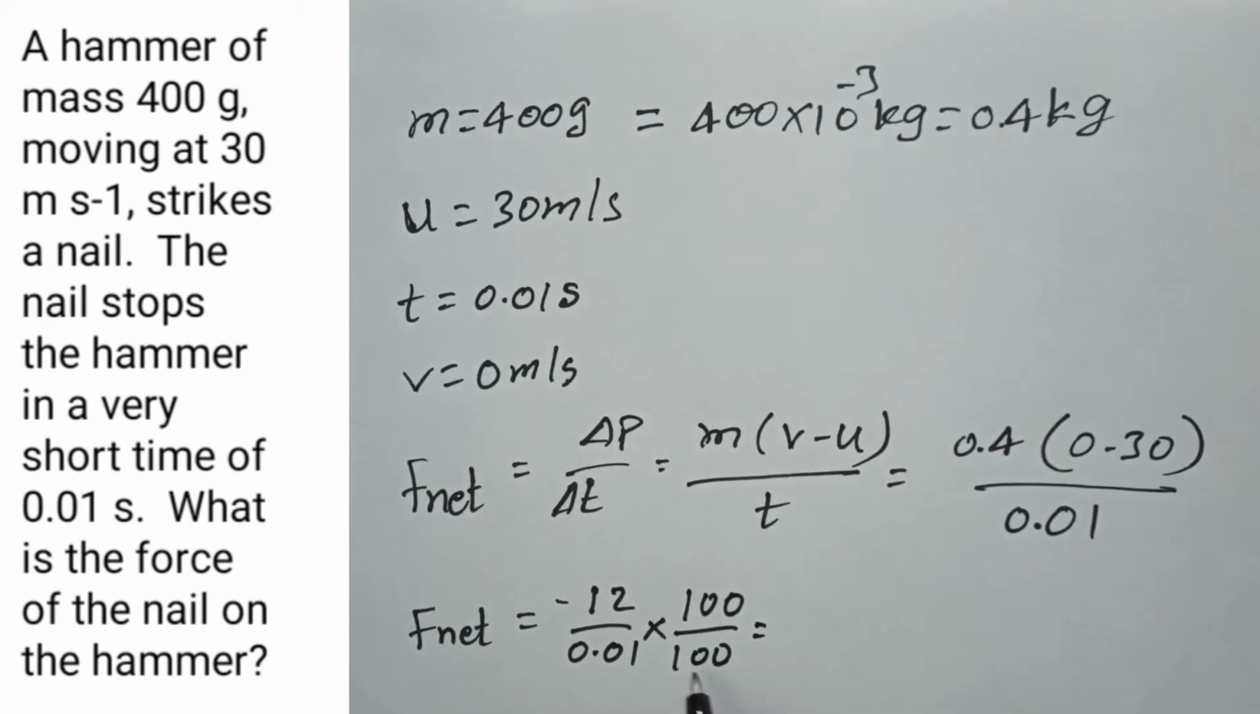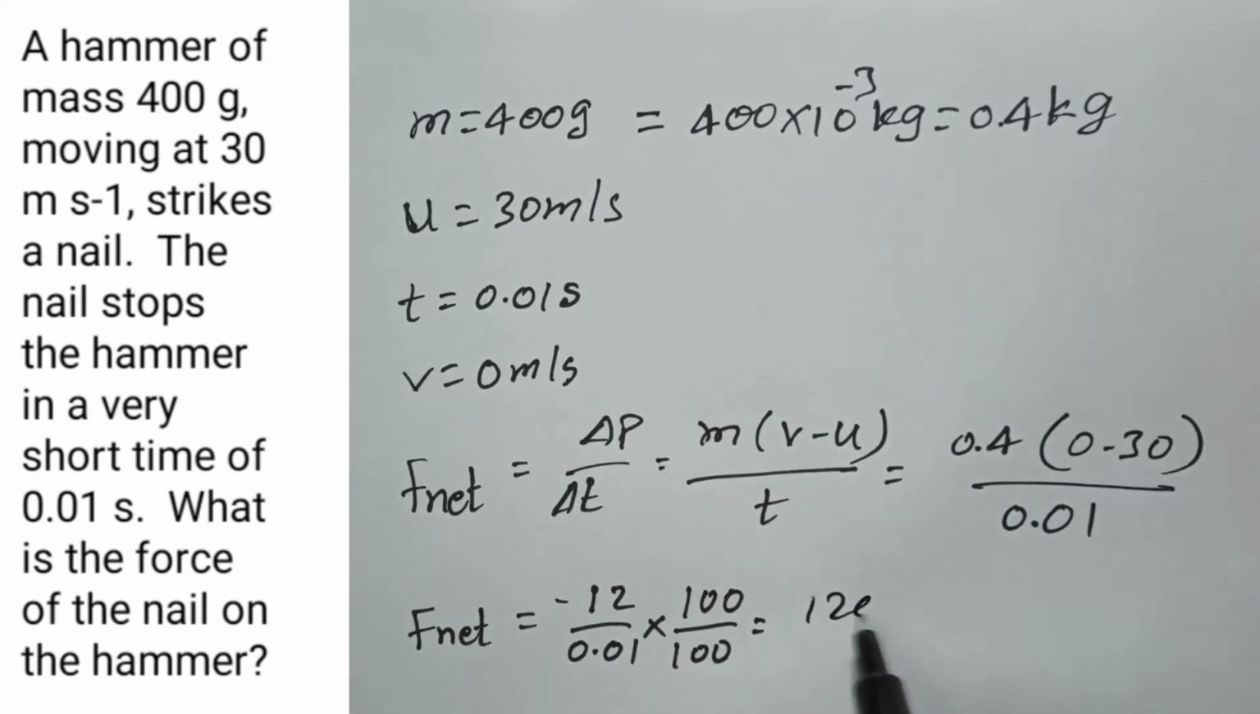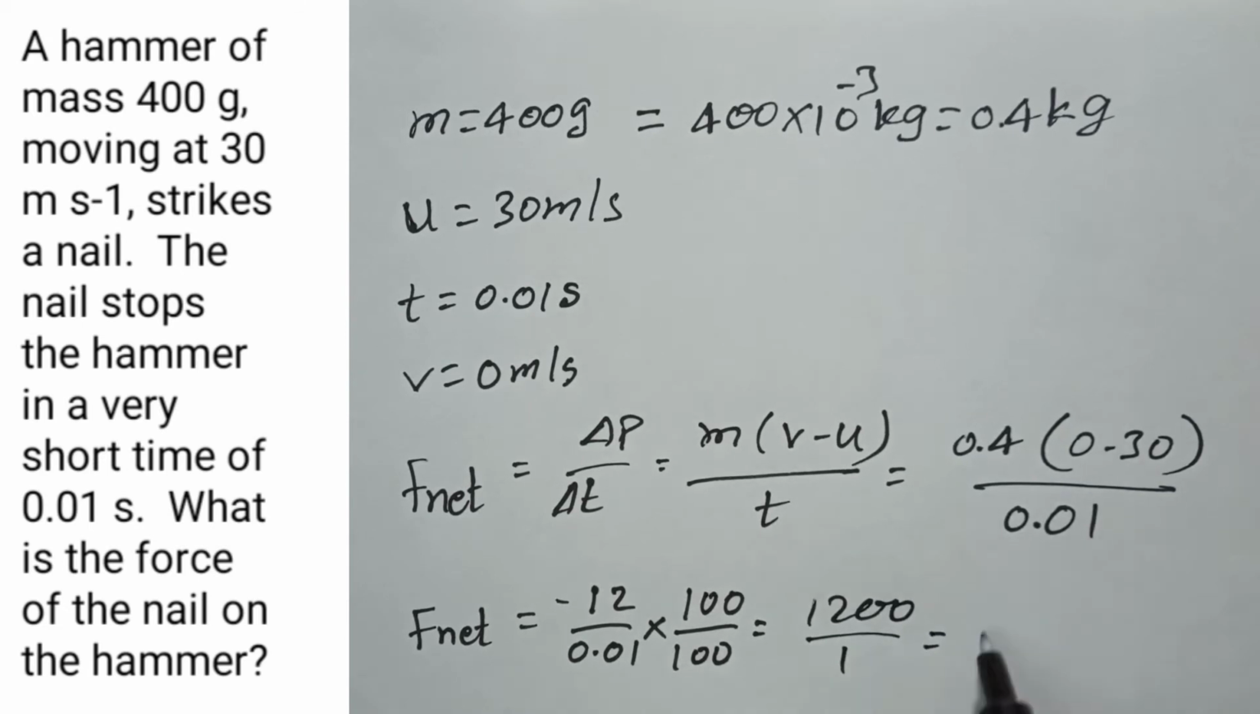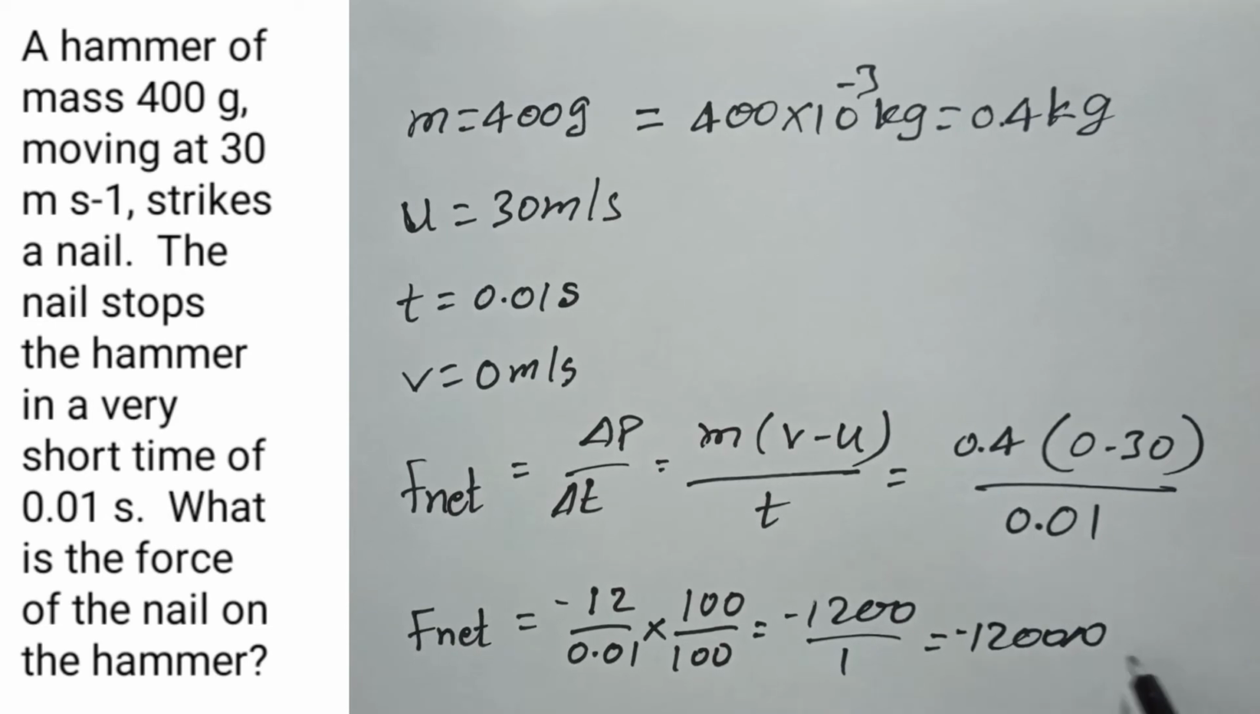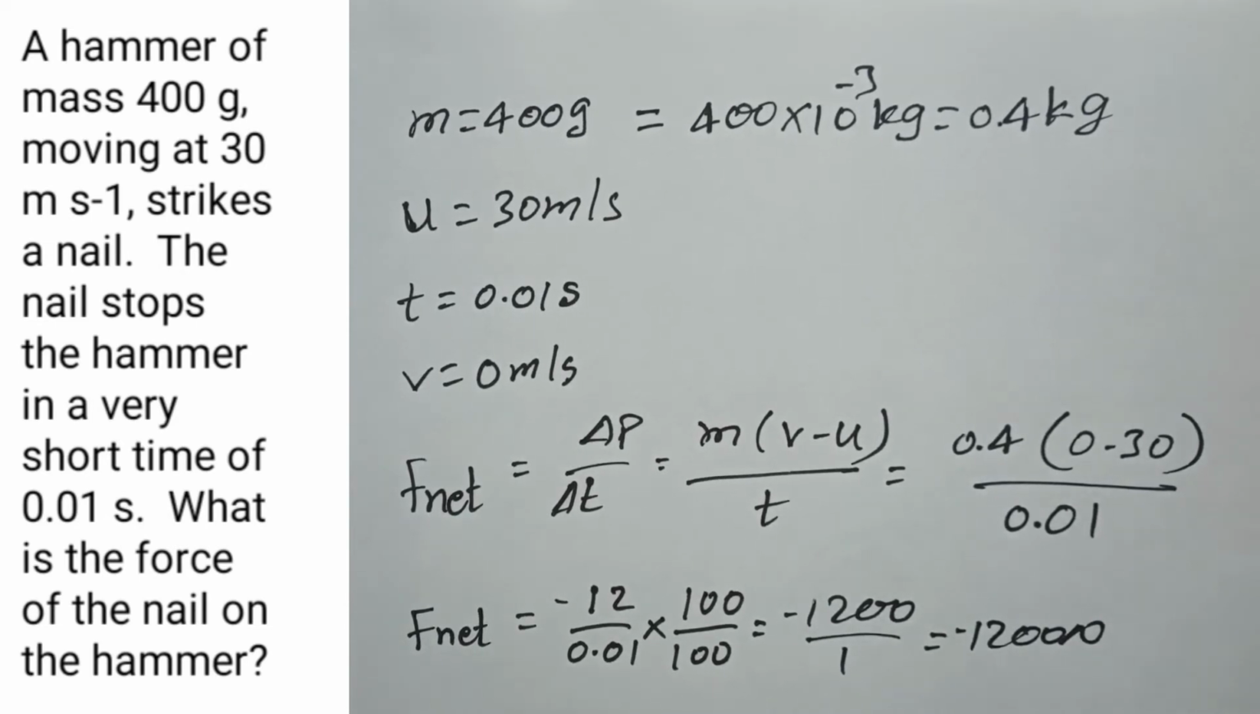Why we are multiplying with 100 is because after the decimal point there are two digits. So 0.01 into 100 becomes 1. So finally 1200 by 1 equals 1200 newtons, and the negative sign means it is in the opposite direction. So the nail applies force on the hammer in the opposite direction to stop the hammer. So this is the answer for this problem. Thank you.